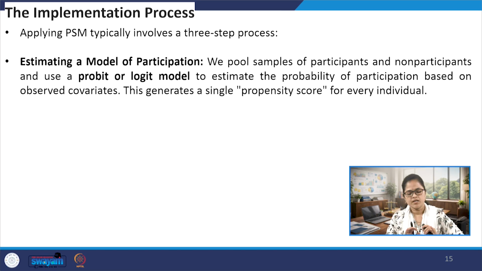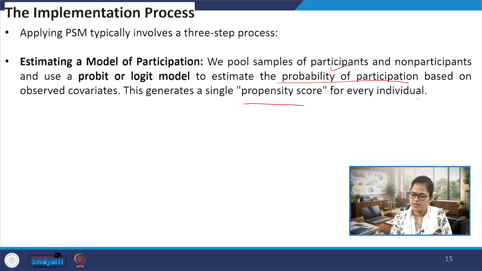For that we pool the participants and the non-participants, and by following limited dependent models like the probit model or logit model, we estimate the probability of participation based on the observed data. This generates what is known as the propensity score, a single propensity score for each individual.